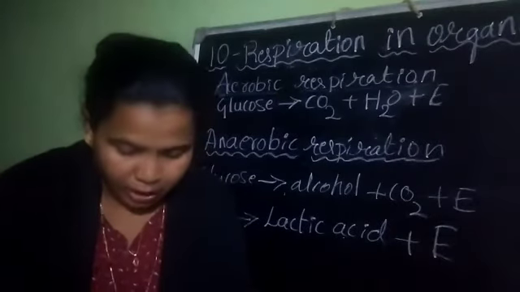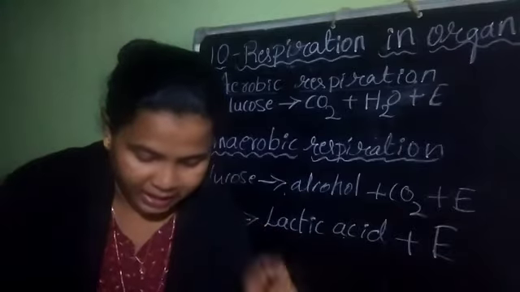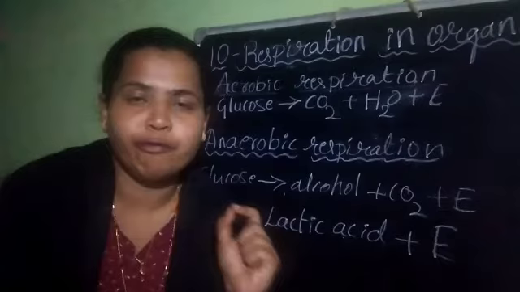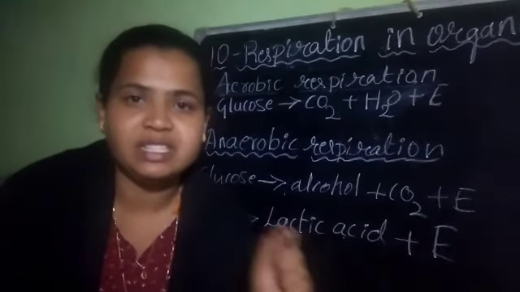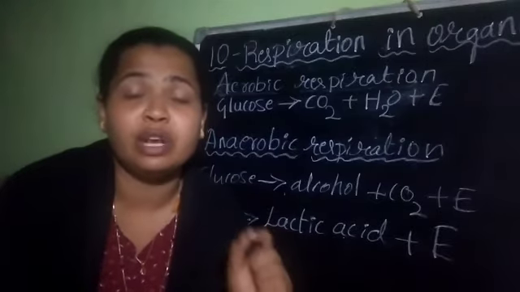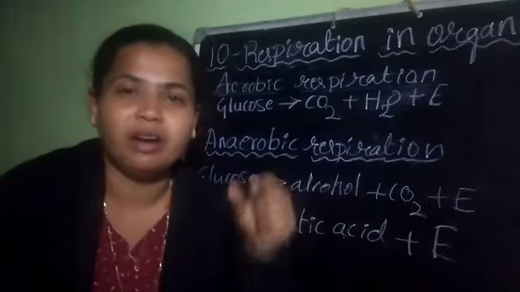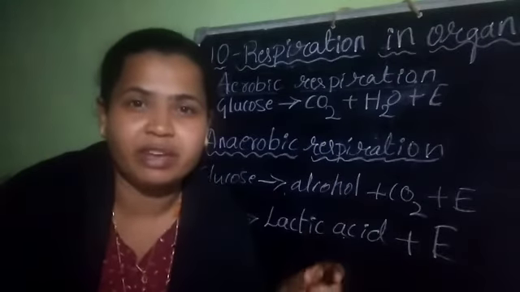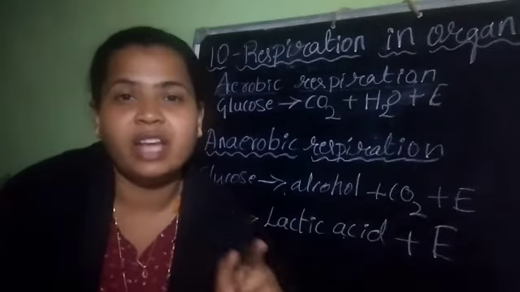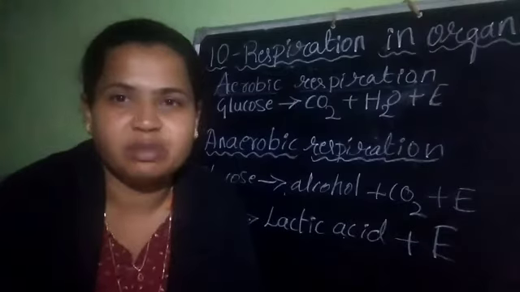Dear students, the process of breakdown of food in the cell with the release of energy in the presence of oxygen is called cellular respiration. If a cell is breaking down the food and releasing the energy by using oxygen, then that process is called respiration, cellular respiration.